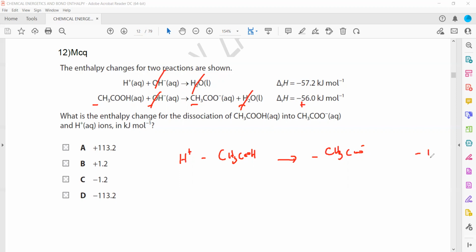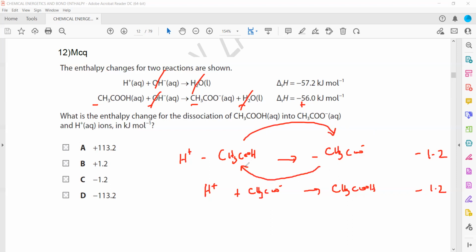and the final answer is minus 1.2, because when you solve, it will be minus 1.2. Because this is negative, it will move to the other side, and the molecule of ethanoic acid moves. It's on the left hand side negative, so on the right hand side it will be positive. So H plus plus CH3COO gives CH3COOH, and the enthalpy change is minus 1.2. We don't have to change sign right now, because this is negative, so it will move to the other side and become positive, and this is negative, move to the other side and become positive.